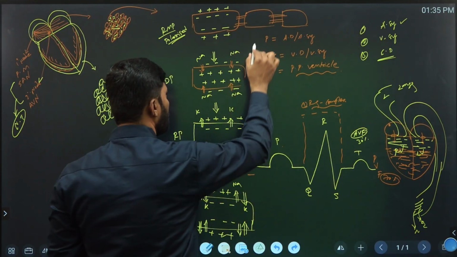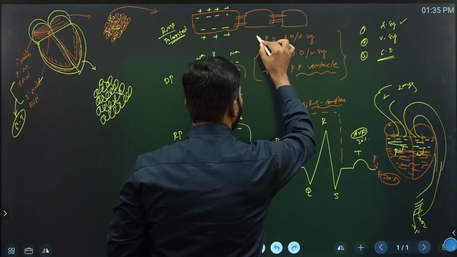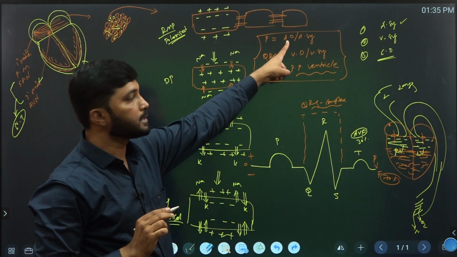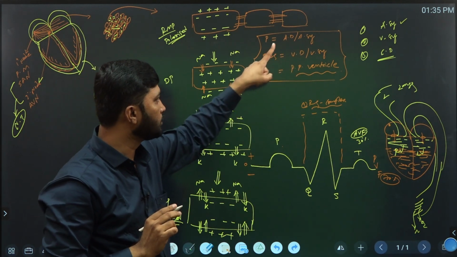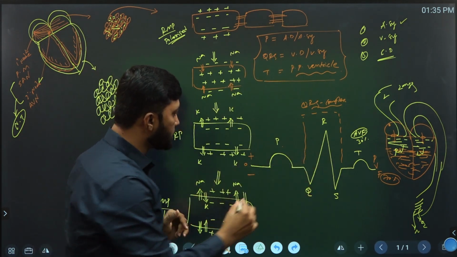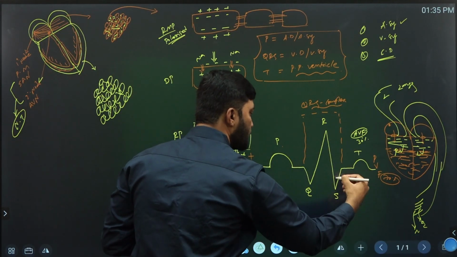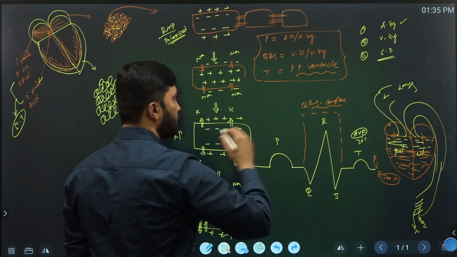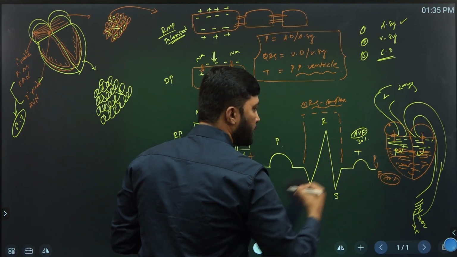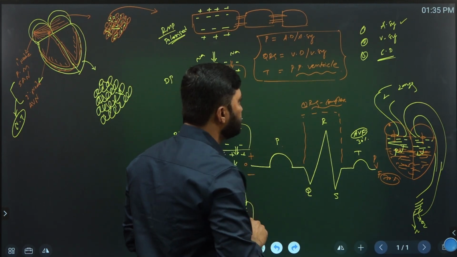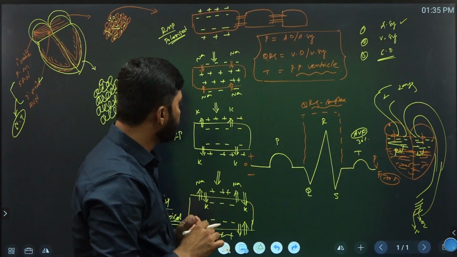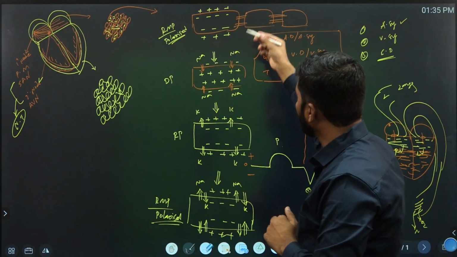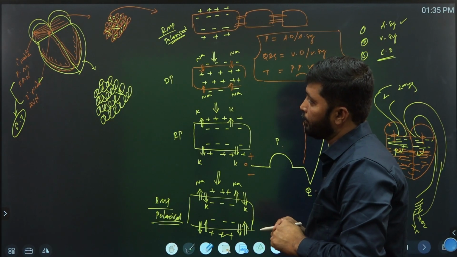This is very important objective-wise. What is the P wave representing? In the ECG, the P wave represents auricle depolarization or auricle systole. QRS is a complex: Q is a small negative, R is positive, S is negative. The QRS complex is ventricle depolarization, and the T wave is the final wave, representing ventricle repolarization. In that, depolarization and repolarization are very important.